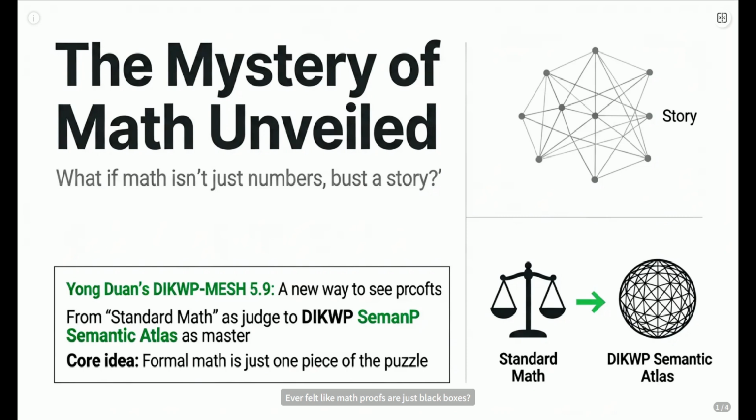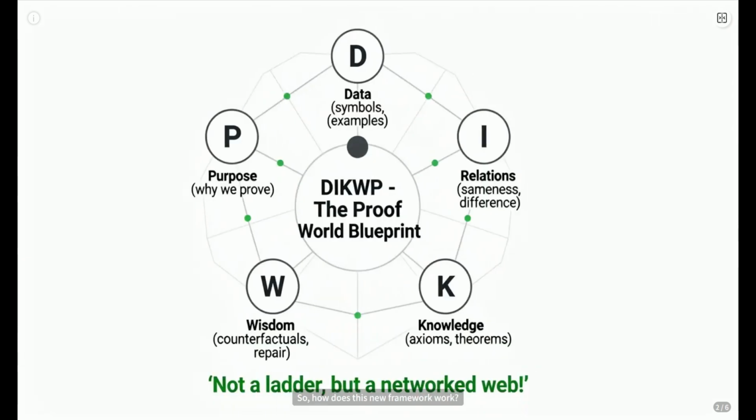Ever felt like math proofs are just black boxes? What if the real story isn't in the symbols, but in why we prove things? Forget the old way where standard math was the final boss. Enter Duan's WMesh 5.9, flipping the script entirely. So how does this new framework work?